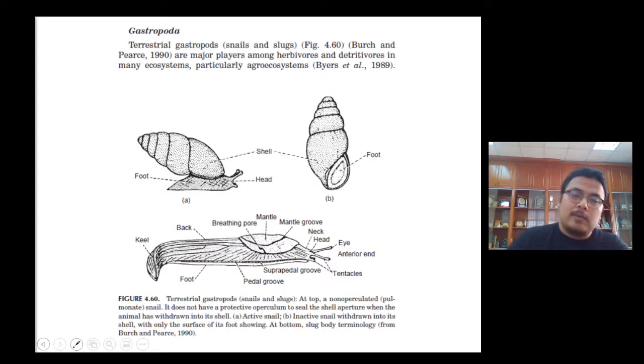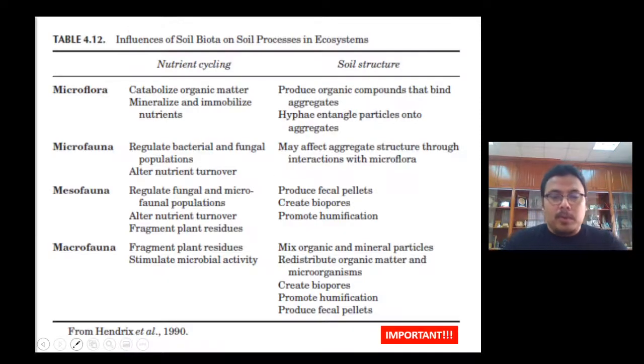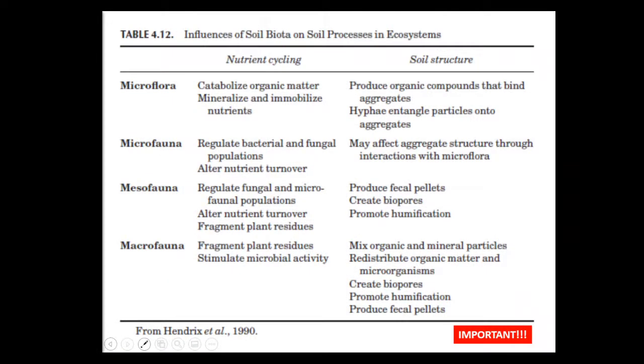Okay, another one is what we call Gastropoda, the snail.